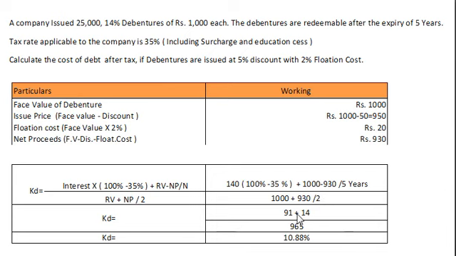This is the average value. So finally cost of debt would be: 91 rupees, that is 140 multiplied by 65%, plus 14 rupees, that is 1,000 minus 930 divided by 5 years, divided by 965, that is 1,000 plus 930 divided by 2. And finally our cost of redeemable debt amounts to 10.88 percent.